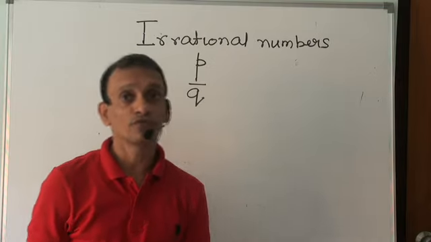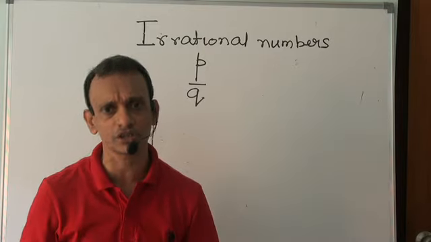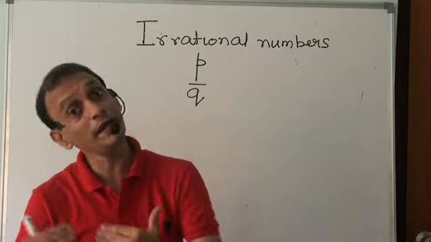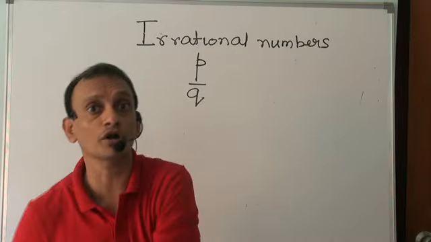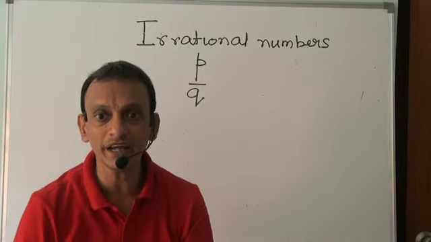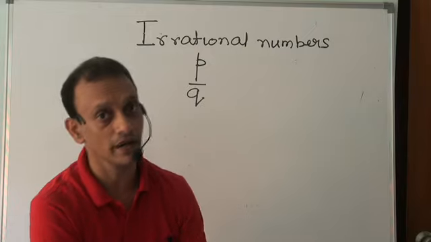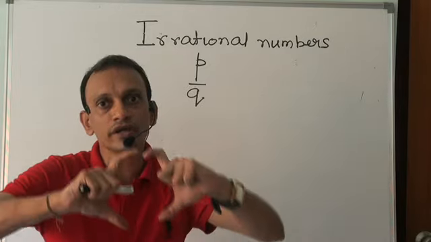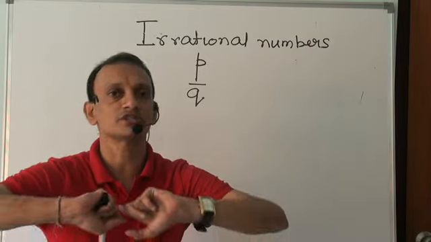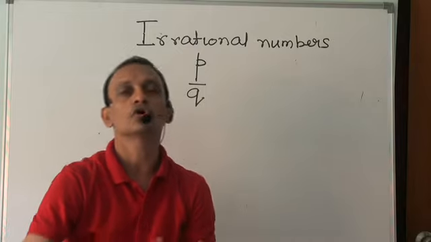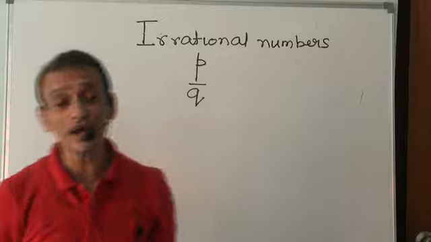Irrational numbers therefore would neither belong to the terminating kind. In their decimal representation they will not terminate. They will be non-terminating and also non-recurring, because if they were non-terminating but recurring, they would fall within the purview of rational numbers instead, right? So irrational numbers eventually have a decimal representation which does not terminate and also does not recur, right? So those are irrational numbers.